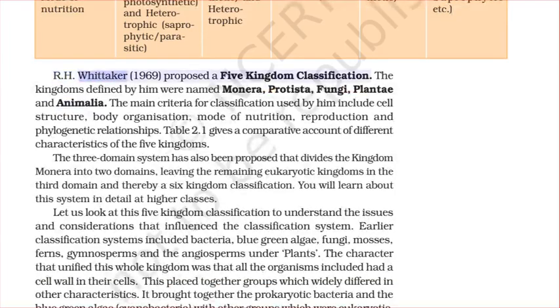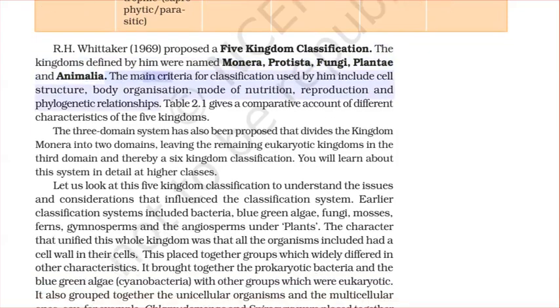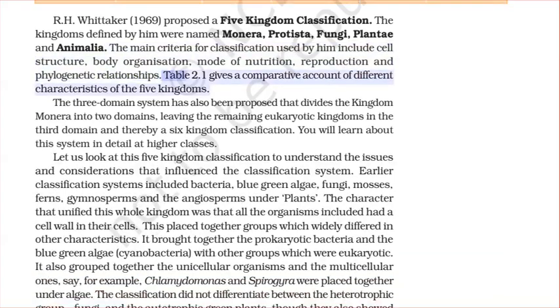R.H. Whittaker proposed a five-kingdom classification. The kingdoms defined by him were named Monera, Protista, Fungi, Plantae, and Animalia. The main criteria for classification used by him include cell structure, body organization, mode of nutrition, reproduction, and phylogenetic relationships. Table 2.1 gives a comparative account of different characteristics of the five kingdoms.